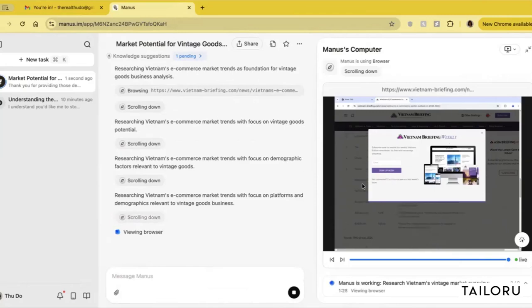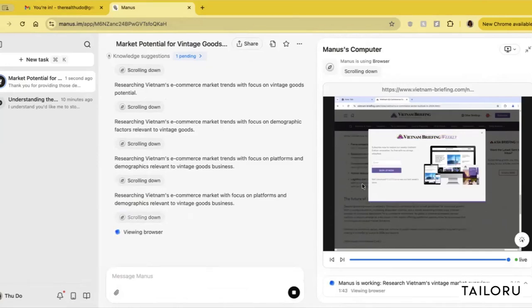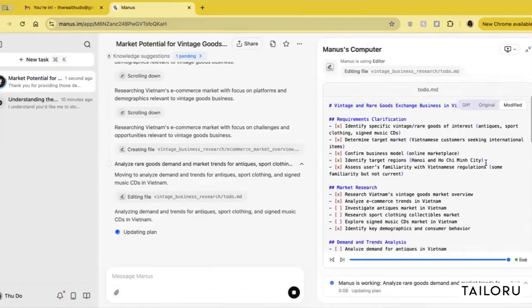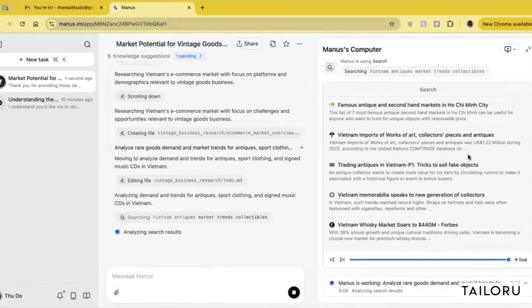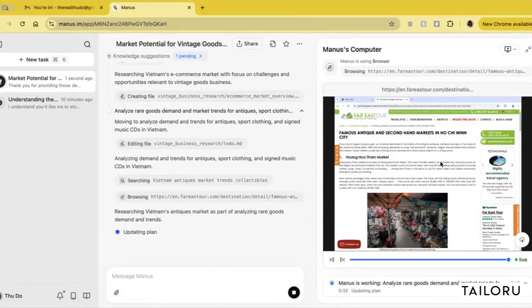Like, I might look at Vietnam Briefing weekly and I might have an opinion of whether or not this is a credible source. The thing though is that I've only seen that Vietnam Briefing screenshot on the right side, but at the same time, it's starting to list out all these other sources as well and show me some of the other sources that it's getting into.